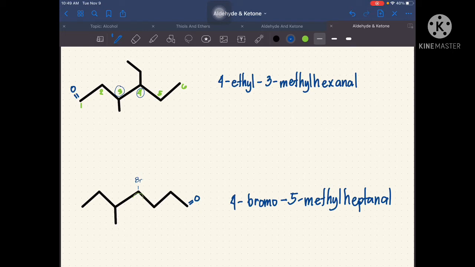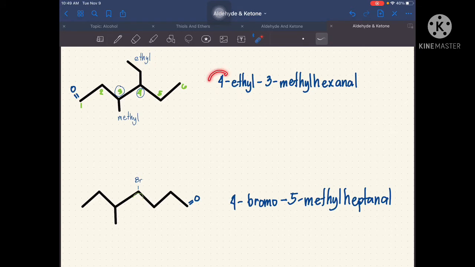So, in our carbon number 3, we have here one carbon atom lang. So, that is what we call methyl. And then, dito naman sa taas, we have here 1, 2. So, 2 carbon atoms. So, that's our alkyl group. So, that is ethyl. So, through alphabetical order, mauuna nating ilalagay si ethyl. Kaya, meron tayong ditong 4-ethyl.